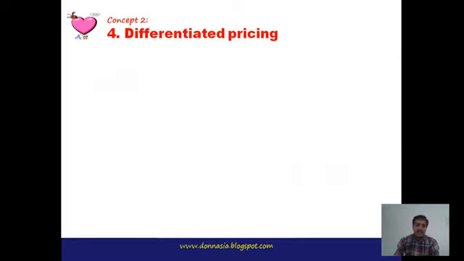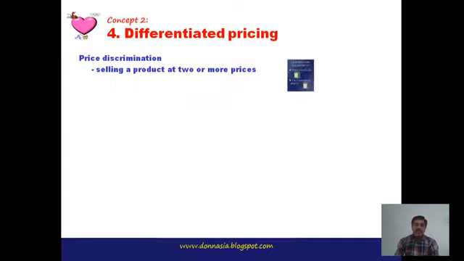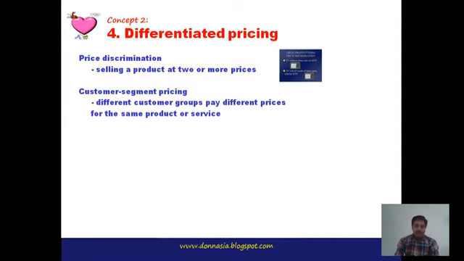Then next is differentiated pricing. Differentiated pricing, as the name suggests, means we are charging different prices from different buyers. Price discrimination is selling a product at 2 or more prices. So we sell the same products, but the price is not the same. It might be 2 or more, like this.